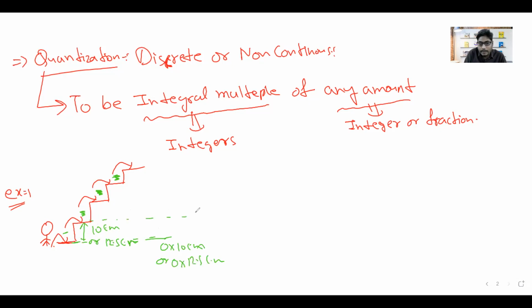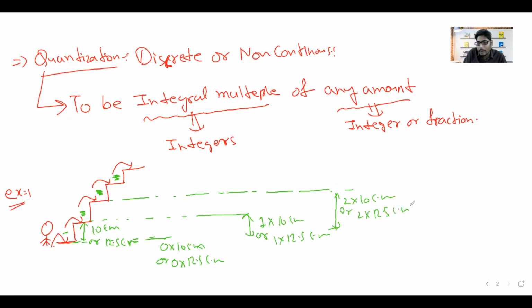For this height, we can say it is 1 times 10 centimeter, or 1 times 12.5 centimeter. If we keep moving like that, we will find a very beautiful pattern. This height is 2 times 10 centimeter or 2 times 12.5 centimeter, and so on.